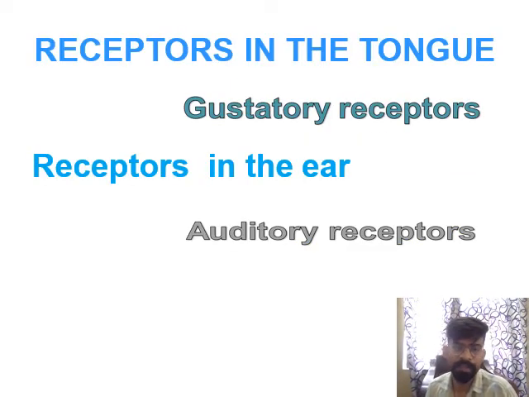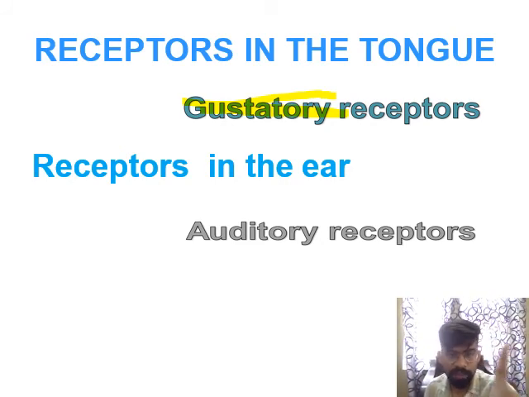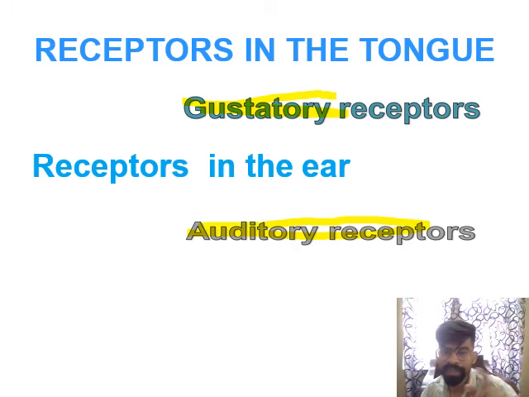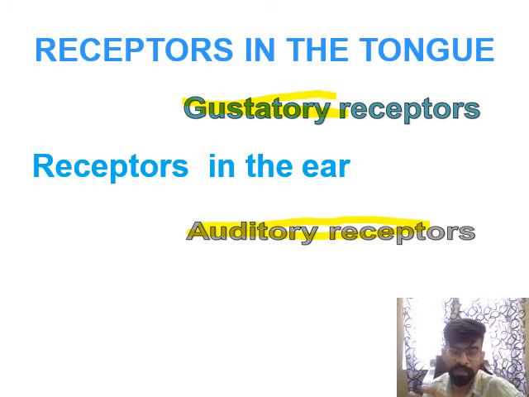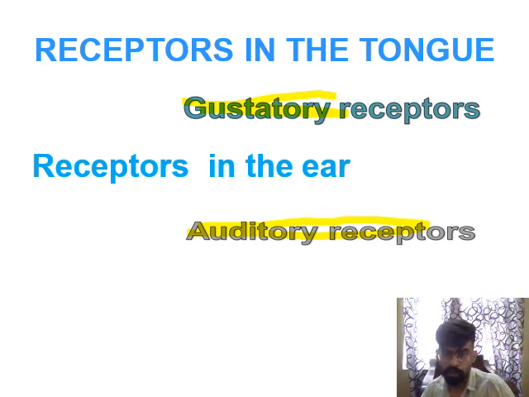In the tongue, the receptors are known as gustatory receptors, and these help in taste. Next, receptors in the ears. In the ears, auditory receptors are there. Auditory means the receptors that help in hearing. So this is the first part of control and coordination.